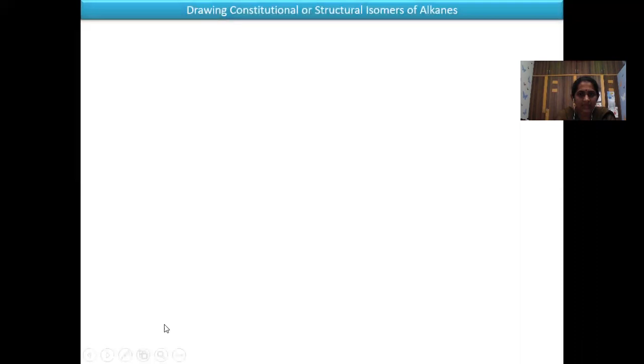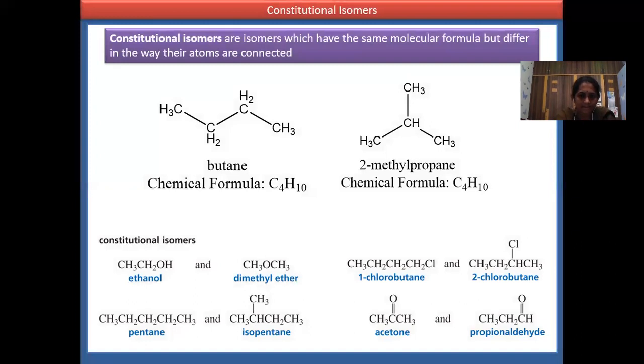Now we'll see pentane. Here you have C5. The carbons are 5 in pentane and the hydrogens are 12, 6 plus 6, 12. And in isopentane, the carbons are 5 and the hydrogens are 12. So C5H12, both of them have the same molecular formula, but the difference is in the carbon chain length. So these are the chain isomers.